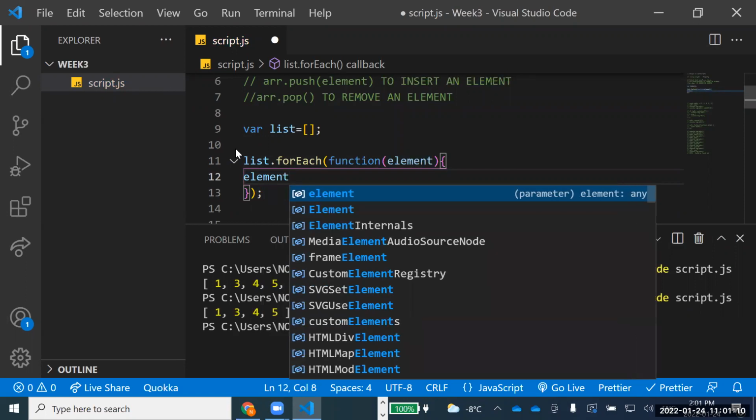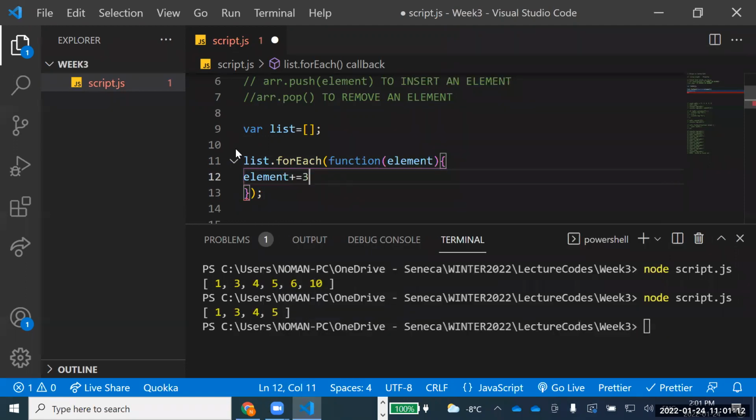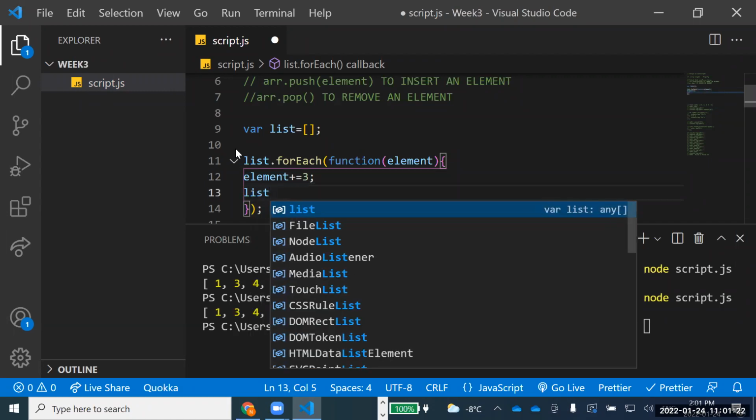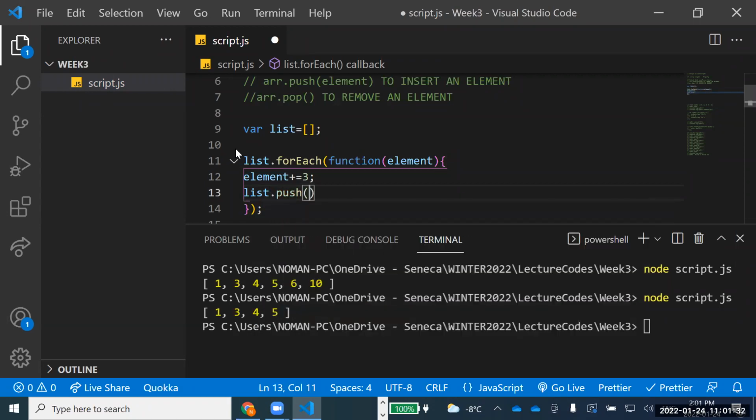So every element, the thing that I was trying to do a bit before, like element plus equal to 3, I'm just adding element plus equal to 3, and what I do is, for example, list dot push element. Now I want to create a new list for that one. List new, right?